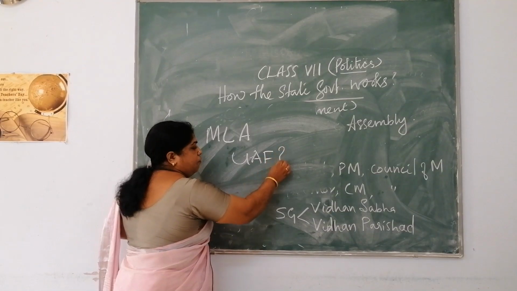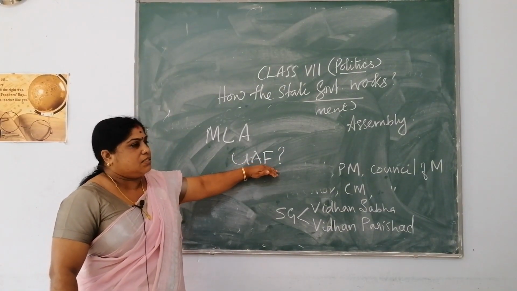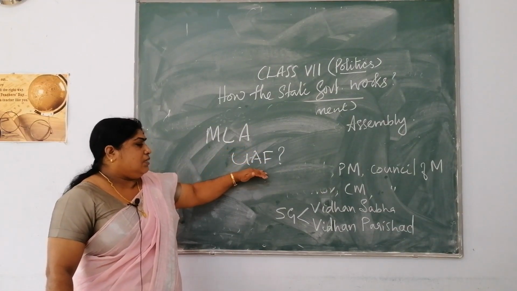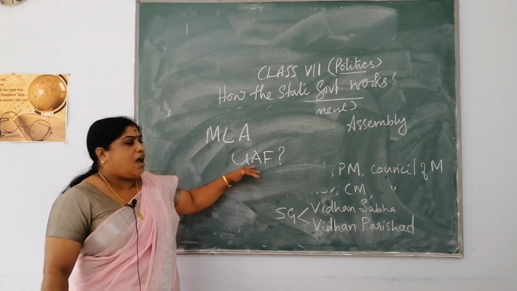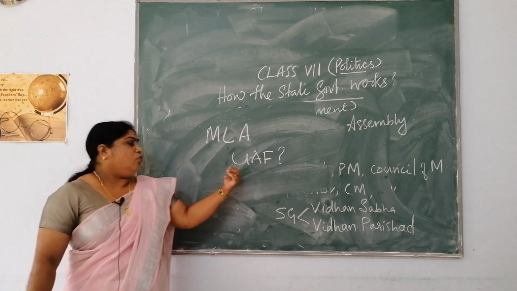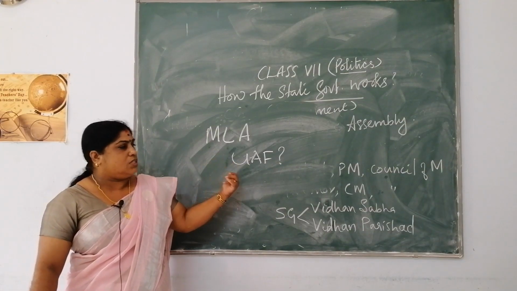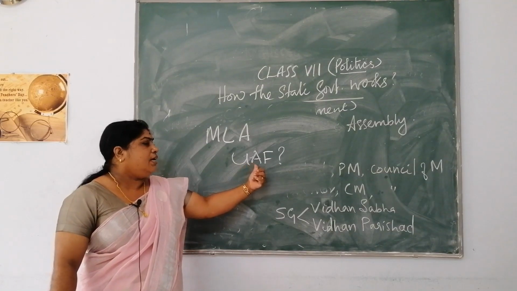What is UAF? UAF means Universal Adult Franchise. That means every citizen of India who has attained the age of 18 has the right to choose their own representative through the system of voting, through the system of secret ballot, which you call as Universal Adult Franchise.